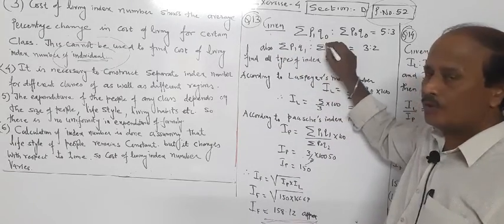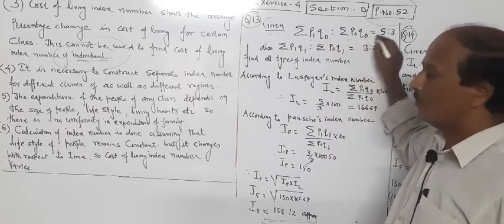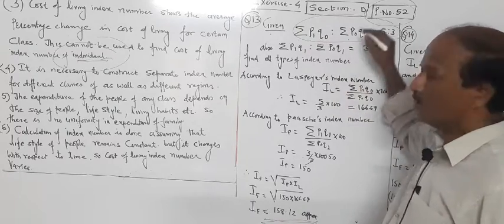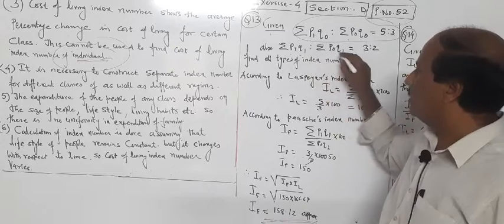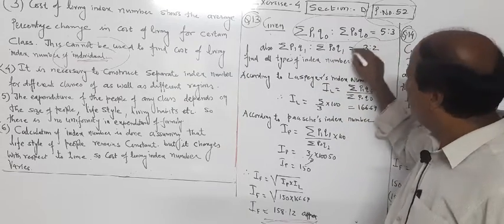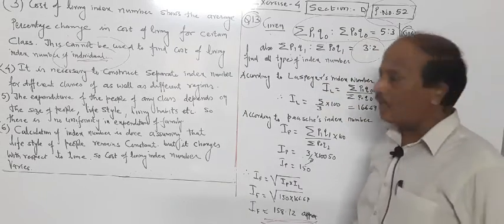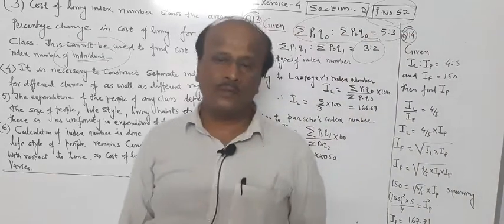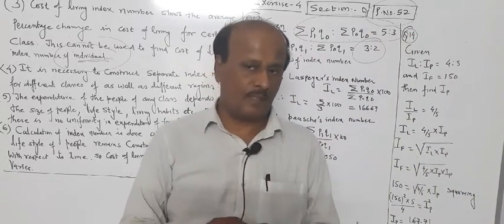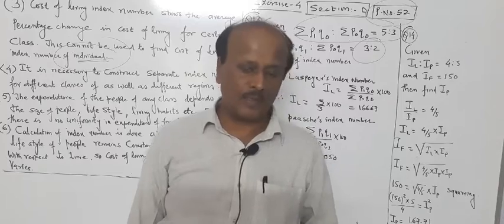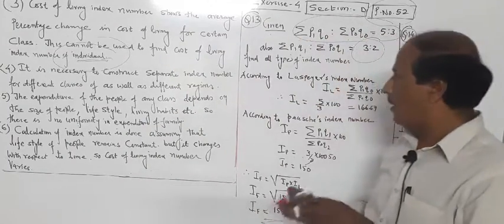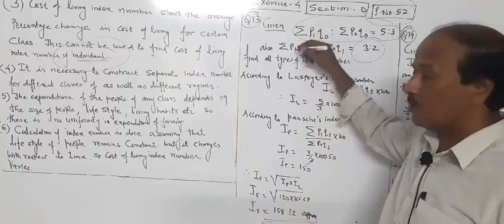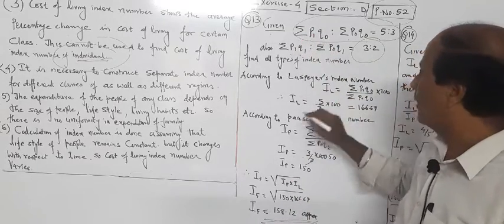Sigma P1 Q0 is to sigma P0 Q0, its ratio is given as 5:3. And sigma P1 Q1 is to sigma P0 Q1, its ratio is also given. An ideal question for 2 marks, and they are asking you to find all the types of index number. All the types means Laspeyres, then Paasche, then Fisher's index number. So this totally depends upon the formula.